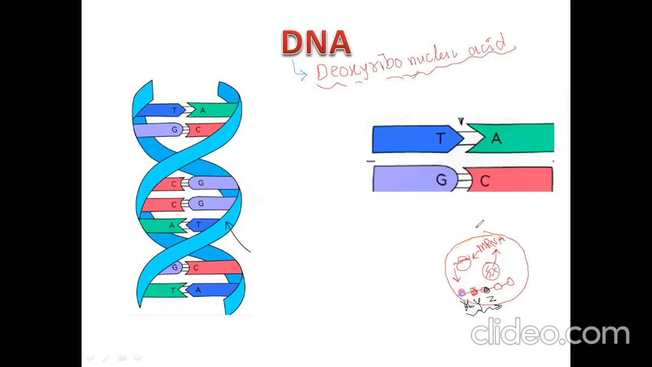Now, this is a little bit of introduction. Now come towards DNA. The basic unit of DNA is called what? Nucleotide. The basic unit of DNA is called nucleotide. Okay. Now the nucleotide structure is like this. In DNA, a nucleotide consists of deoxyribose sugar. This is deoxyribose sugar.